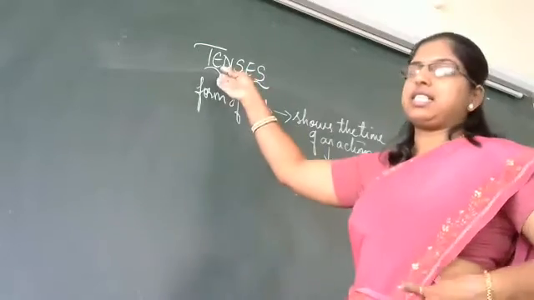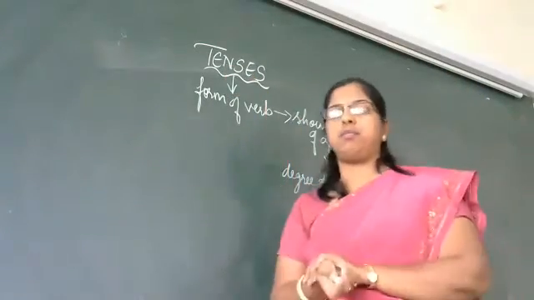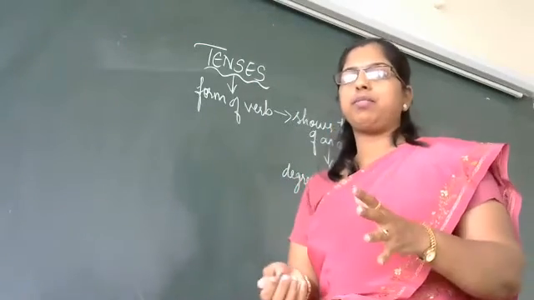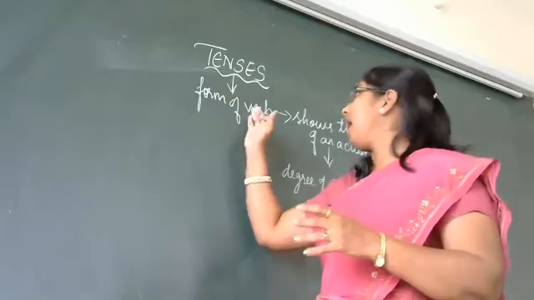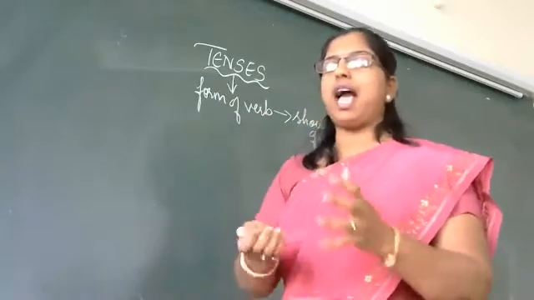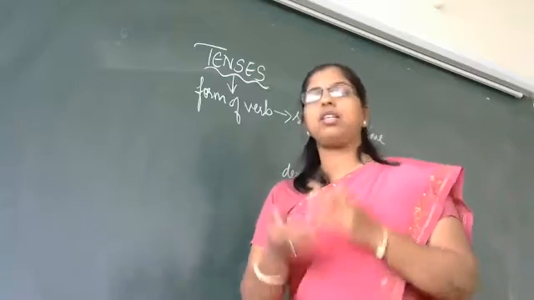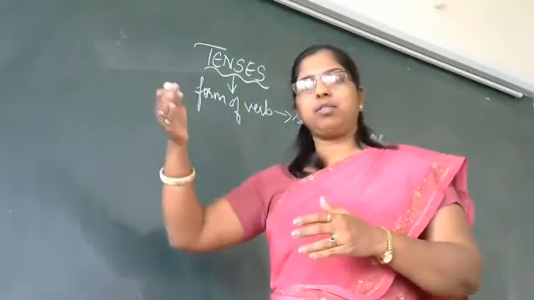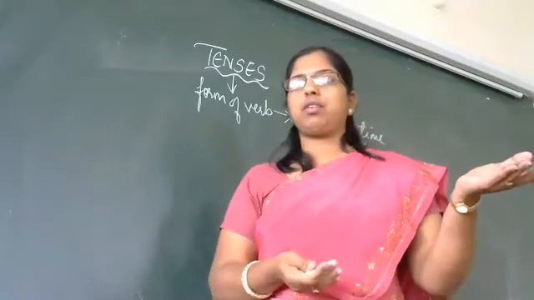That means tenses. It's a form of a verb. Is, are, was, were, to be, do, did, these all. And then it shows the time of an action. What time the action is being done. Now, then, later, or it's already done.